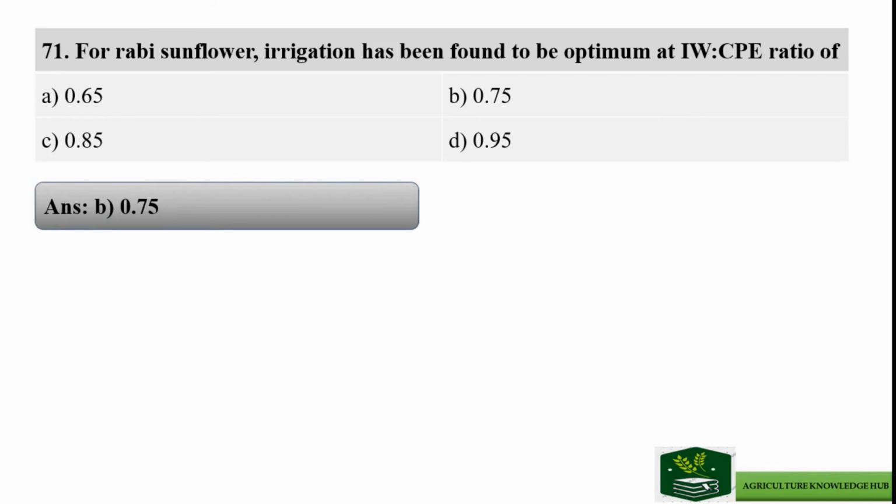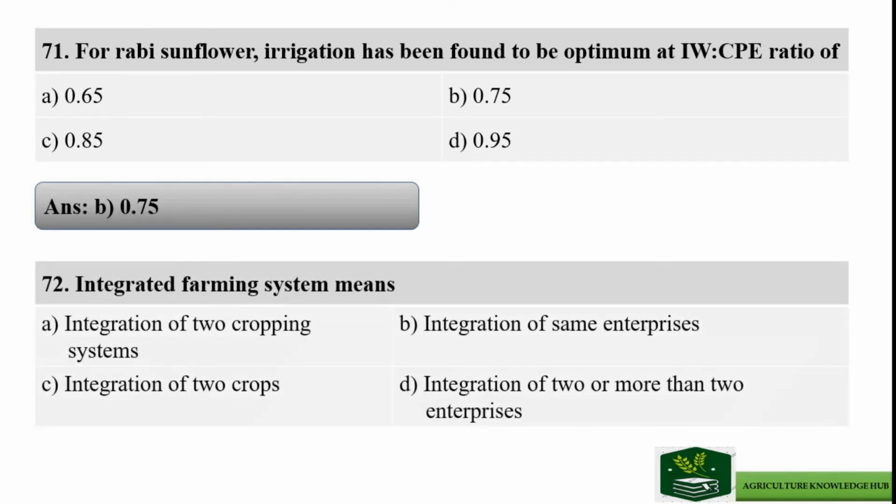Next question: integrated farming system means, and the options are integration of two cropping systems, option B integration of the same enterprises, option C integration of two crops, and option D integration of two or more than two enterprises.